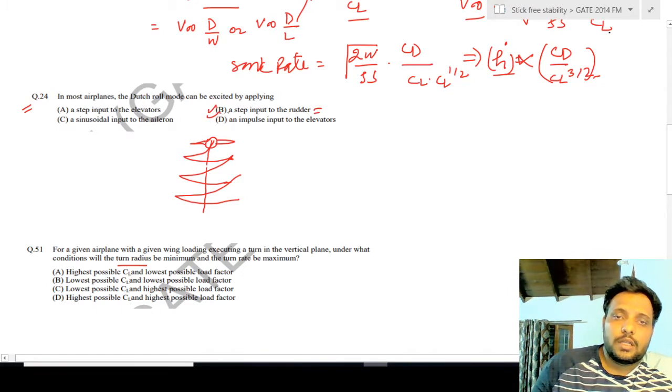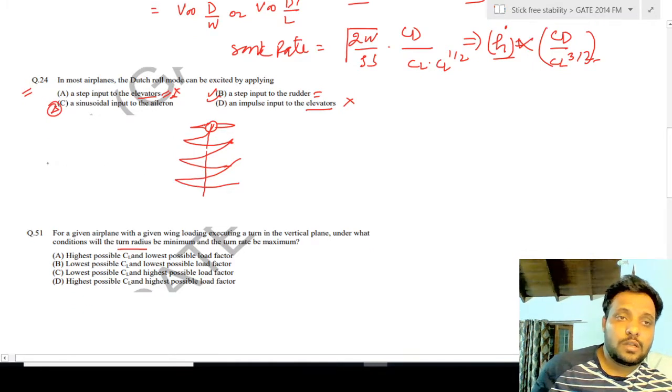That is why a step input to the rudder is the correct option here, because the elevator is directly related to the pitching motion, so these two options cannot be correct. And the sinusoidal input to the aileron is also not a correct option, so that is why option B is the correct one here.